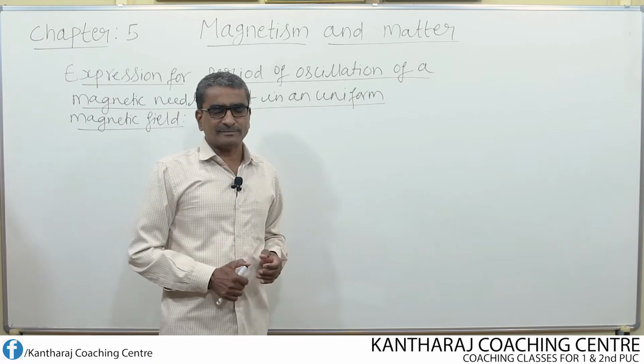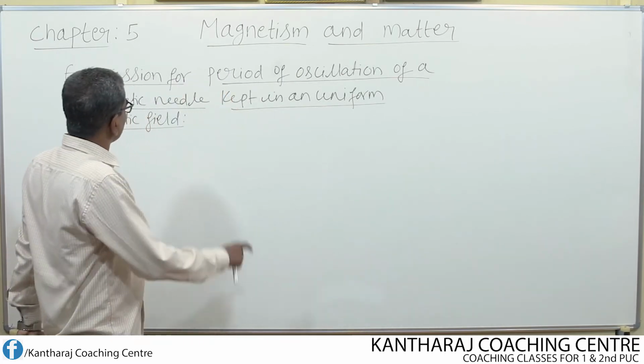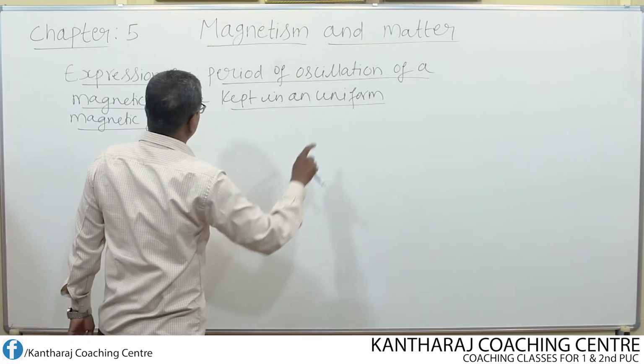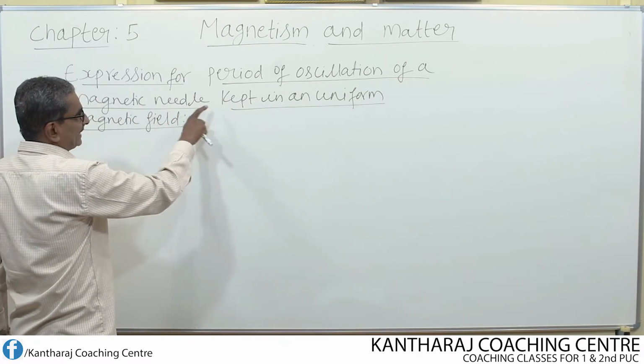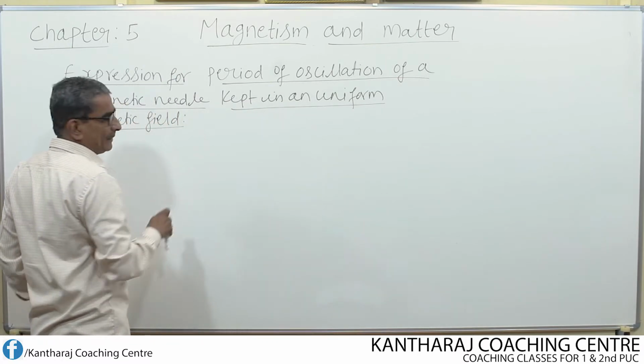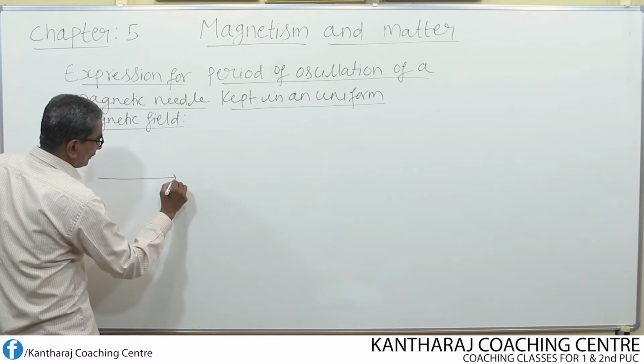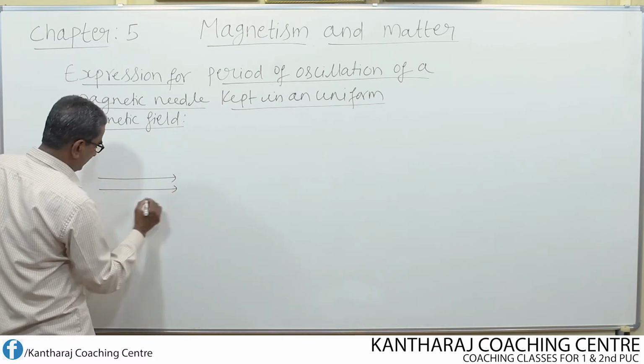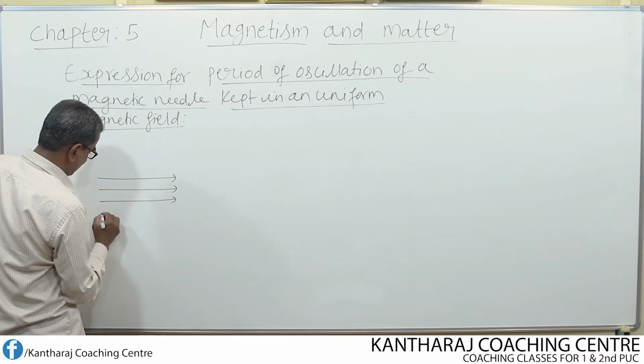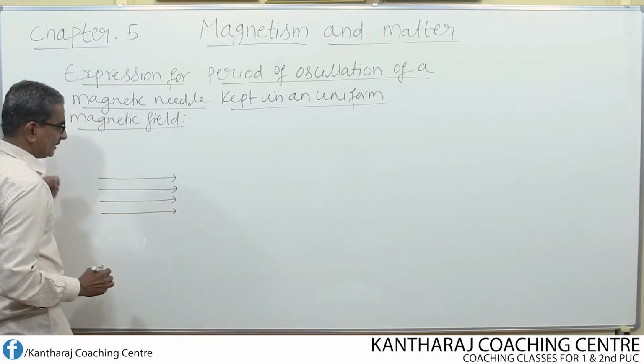Now let us derive one more expression, for the period of oscillation of a magnetic needle kept in a uniform magnetic field. Suppose I consider one uniform magnetic field like this.